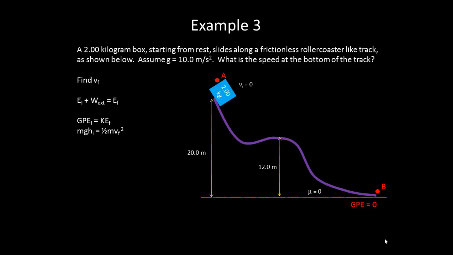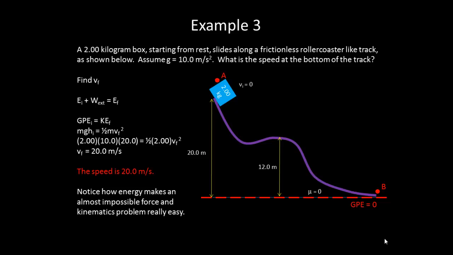So in the beginning we just have gravitational potential energy, and when we get down to point B at the end we just have kinetic energy. So we can solve, and just as in our previous two problems, we end up that the final speed is 20 meters per second. Now notice that this takes an almost impossible force and kinematics problem, and it makes it really easy. Our acceleration is constantly changing. We wouldn't be able to just do a straightforward calculation with forces and kinematics.